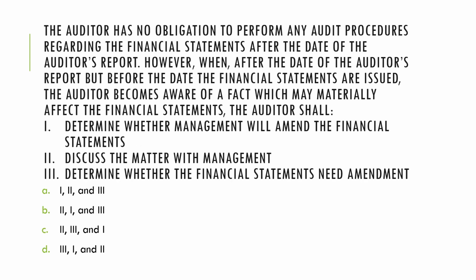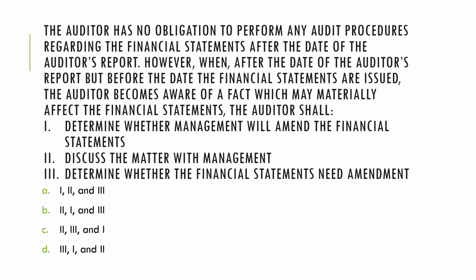Next, the auditor has no obligation to perform any audit procedures regarding the financial statements after the date of the auditor's report, and that is true. However, after the date of the auditor's report but before the date the financial statements are issued, meaning the auditor has already dated the report but has not yet delivered or issued the audited FS, the auditor becomes aware of a fact which may materially affect the financial statements. So even when we are no longer performing any audit procedures, but information has come to our attention, what shall the auditor do and in what particular order?